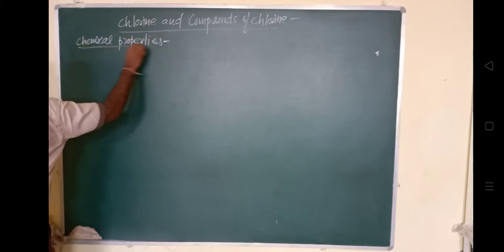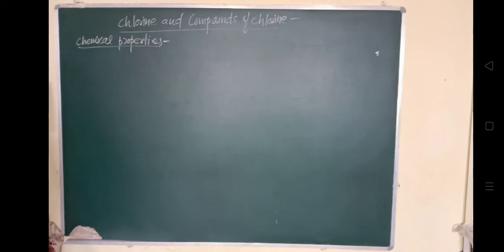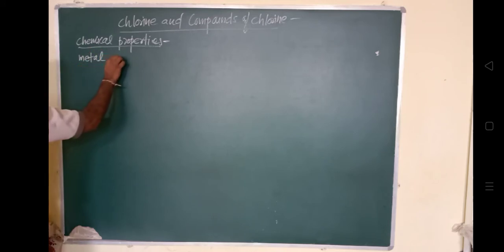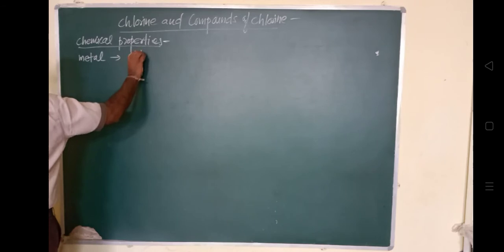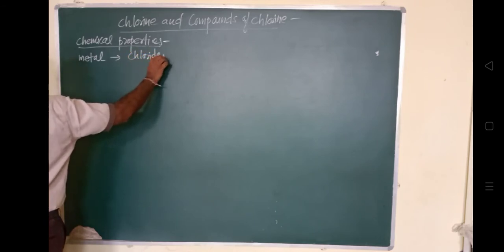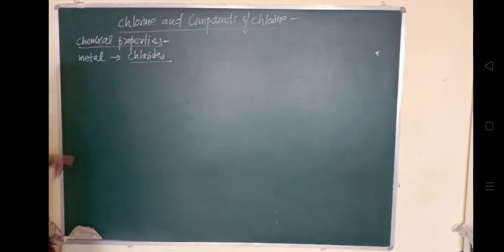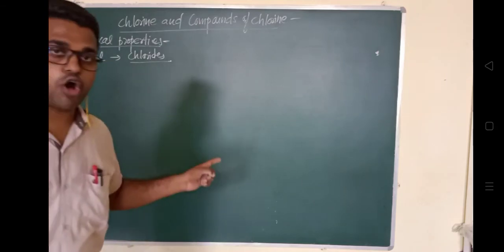So very first thing, reactivity with the metals. When it reacts with the metals, it will form the chlorides. Because it is chlorine, ये क्या form करता है? Chlorides form करता है. When it is reacting with the metal, it is forming the chlorides. One by one we'll see how it is forming a chloride.